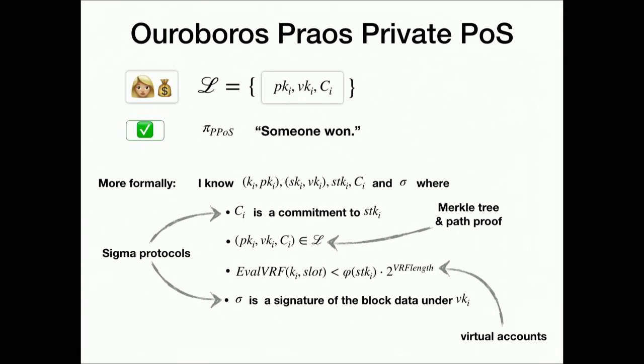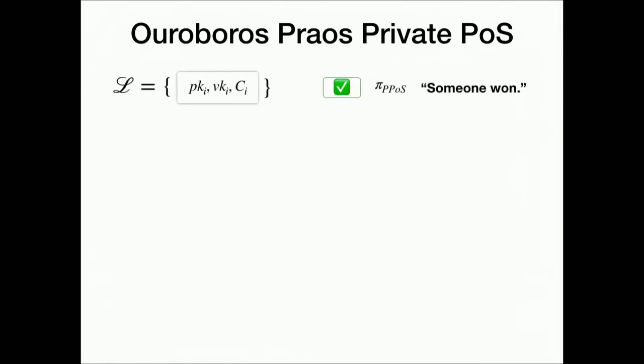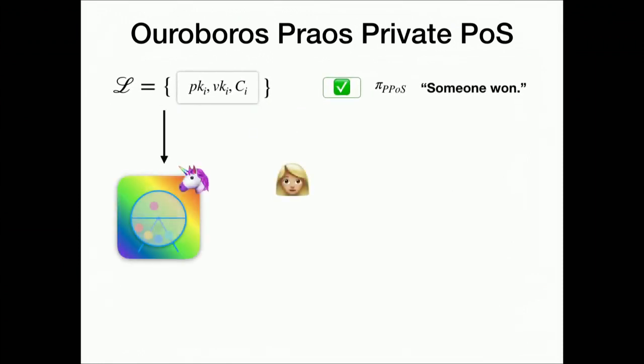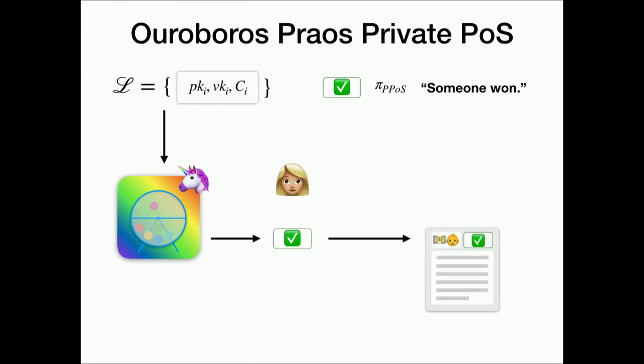So with that said, we now have the proof. Essentially, we broke it down into these components. For each component, you can use, say, standard tools for zero knowledge to actually prove it. And so the lottery now works as follows. Alice can check if she won because she knows the stake. And if the inequality is satisfied for her, she can craft this zero knowledge proof, get kind of this certificate, which is now independent of her, and create here a new block. And so this makes a private version of Ouroboros Praos.